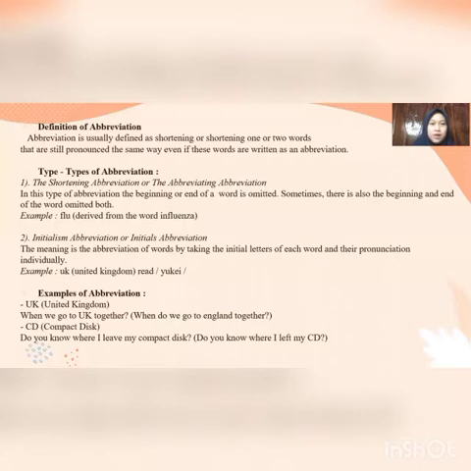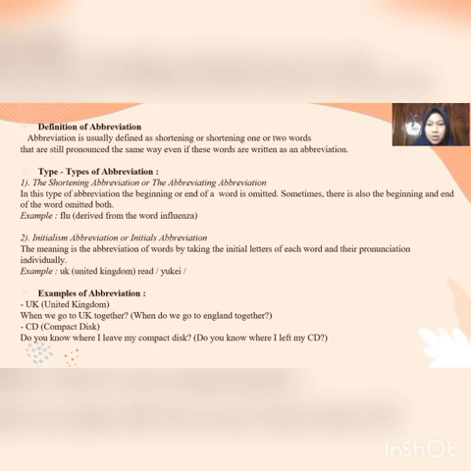Abbreviation. Definition of abbreviation. Abbreviation is usually defined as shortening one or two words that are still pronounced the same way even if these words are written as an abbreviation. The next types of abbreviation. The first, the shortening abbreviation or clipping abbreviation. In this type, the beginning or end of a word is omitted.